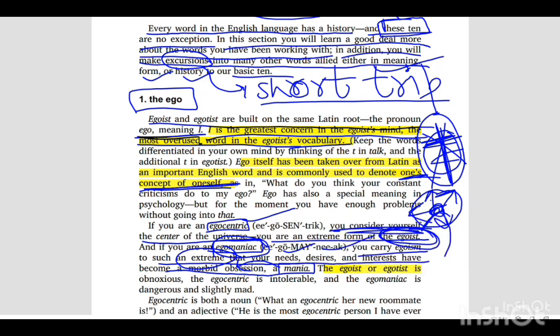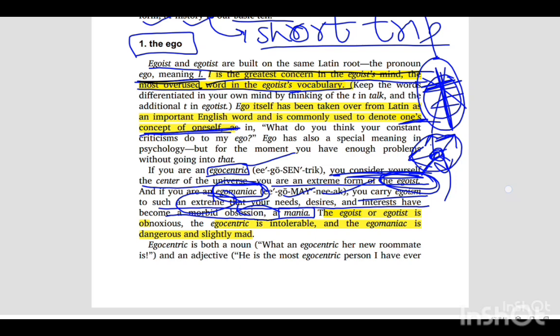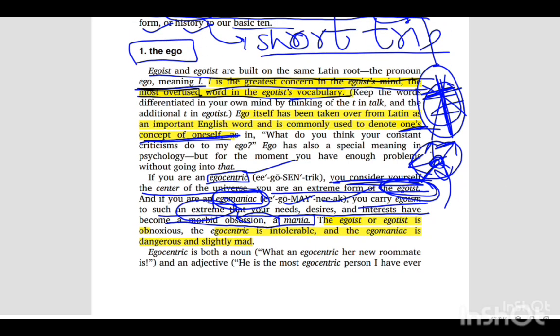So now let's see the temperament of these people. The egoist and egotist is obnoxious, the egocentric is intolerable, and the egomaniac is dangerous and slightly mad. So obnoxious basically means people whose temperament is unpleasant. They mostly offend other people. Egocentric is intolerable.